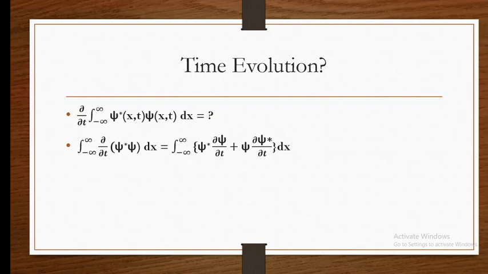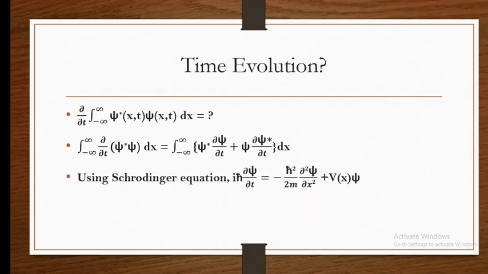Then how do we find the value of dou xi by dou t and dou xi star by dou t? We have the Schrodinger equation, which is i h cross dou xi by dou t equals minus h cross square by 2m dou square xi by dou x square plus V of x into xi. It is nothing but E xi equal to H xi. We have already seen the operator for energy: E is i h cross dou by dou t.